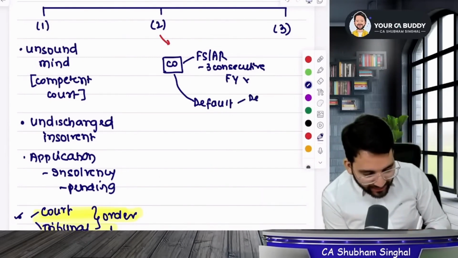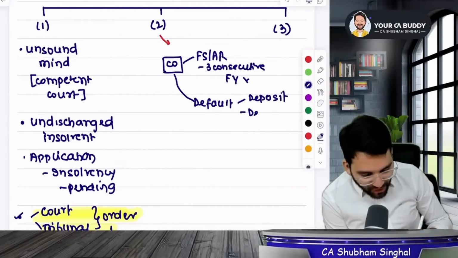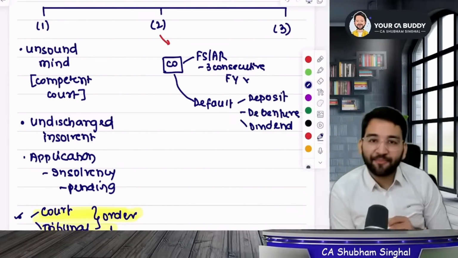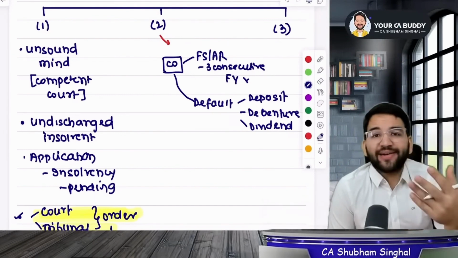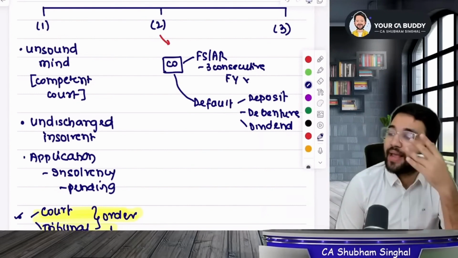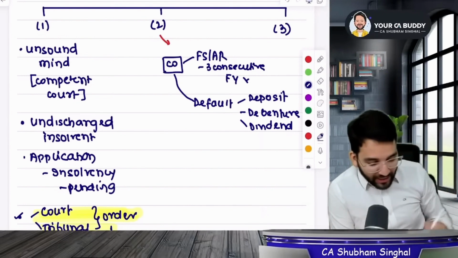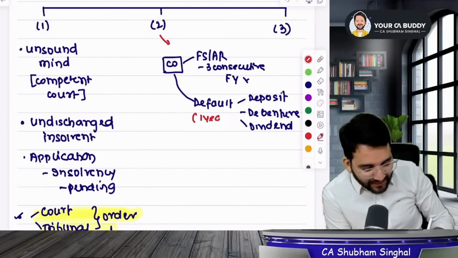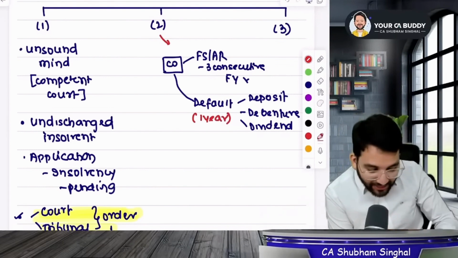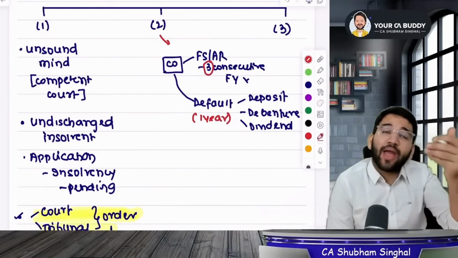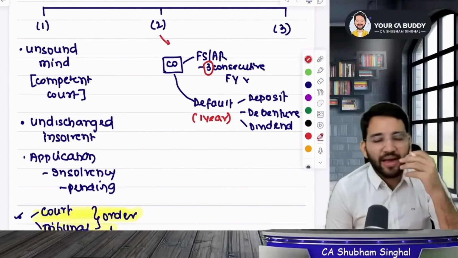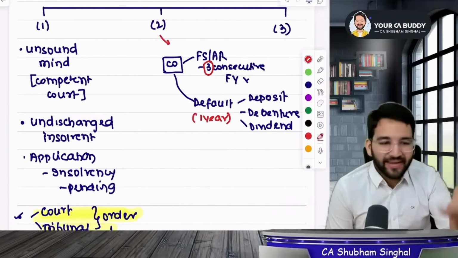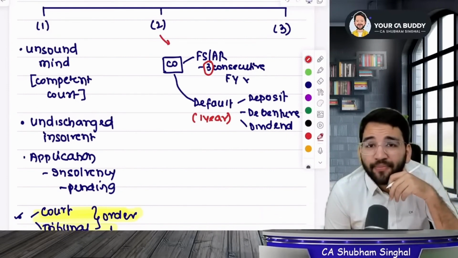If it defaulted in repayment of the deposit, in redemption of debentures, in the payment of dividends, D3: deposit, debenture or dividend, or the interest earned on deposit or debenture, and this default has been there for more than a year. Either it didn't file returns for 3 years, or for more than a year it has not been doing basic work like repaying deposits or redeeming debentures. These 2 tasks are basic. If you have taken money from someone, then return it.